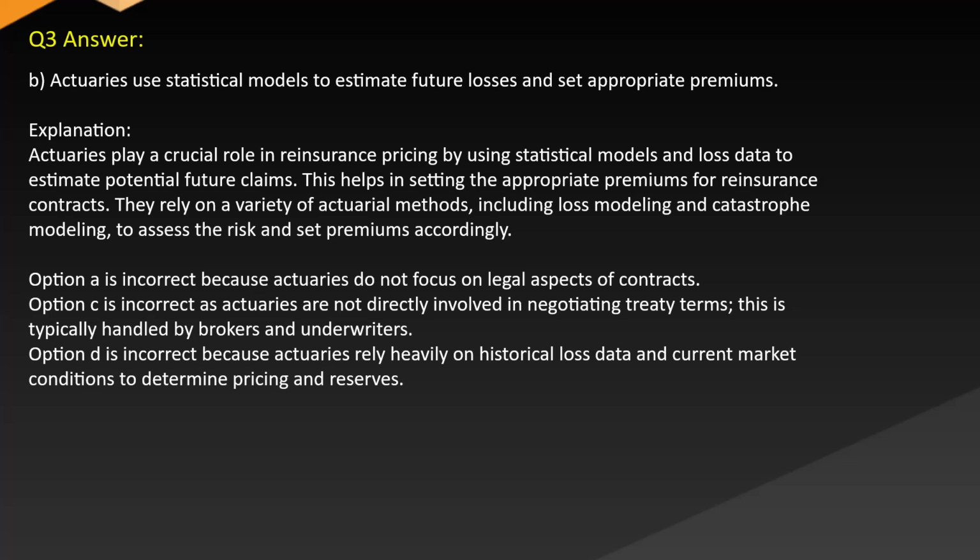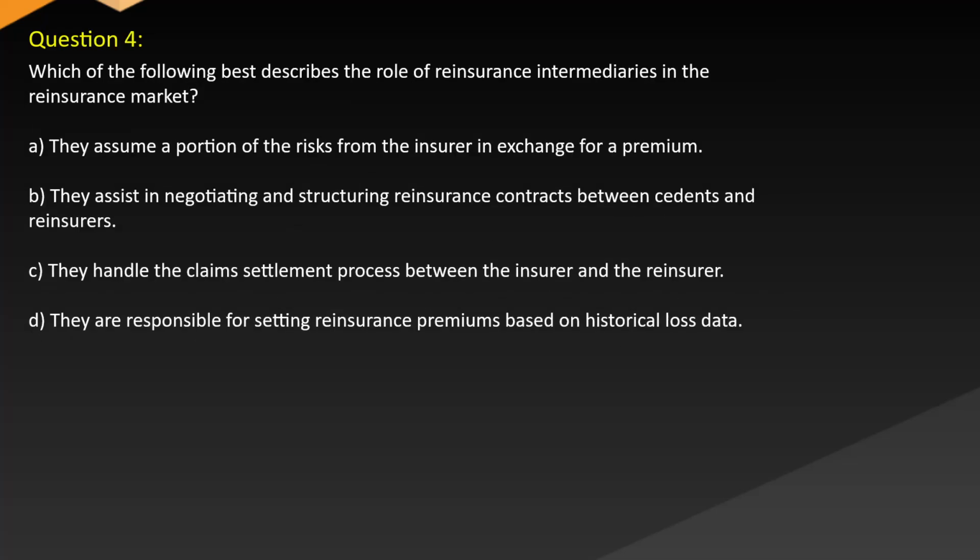Option C is incorrect as actuaries are not directly involved in negotiating treaty terms. This is typically handled by brokers and underwriters. Option D is incorrect because actuaries rely heavily on historical loss data and current market conditions to determine pricing and reserves.